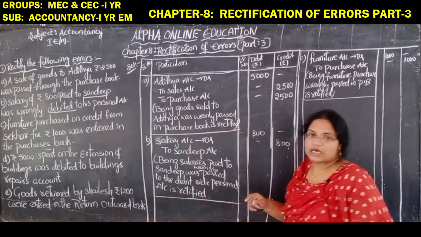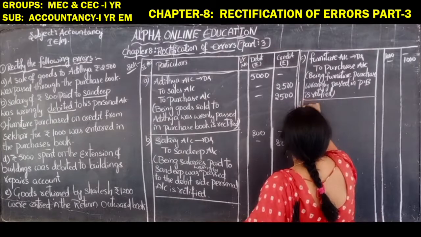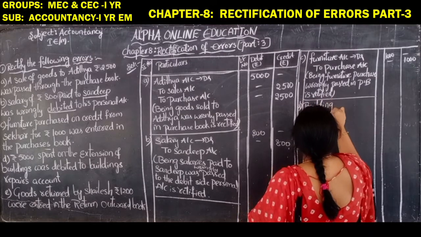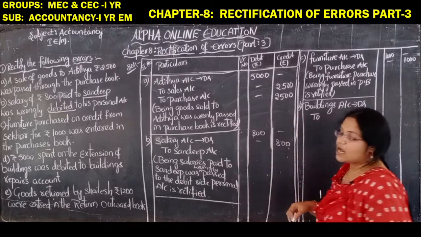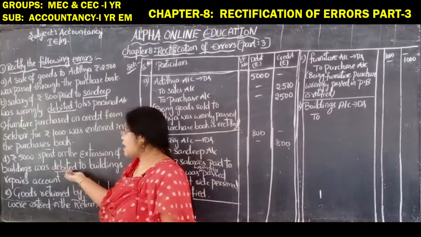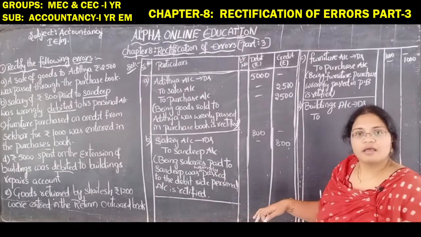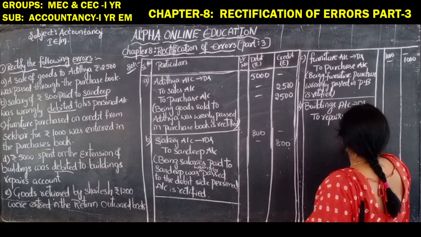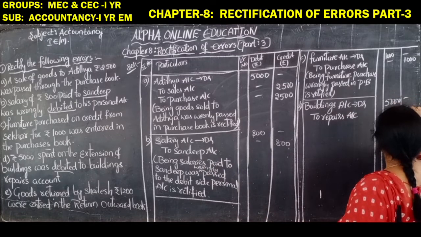Buildings account debtor to repairs account. Why are we writing repair? Because they have debited it. Okay, they have written it on the debit side, so I am writing it on the credit side in order to cancel the error. So to repairs account. What is the amount, ma'am? 5000 rupees. That we have to write on both sides.